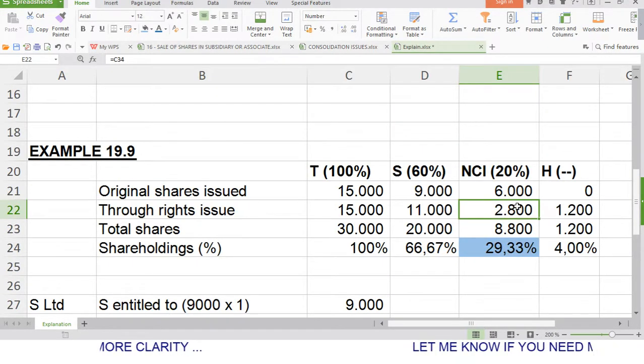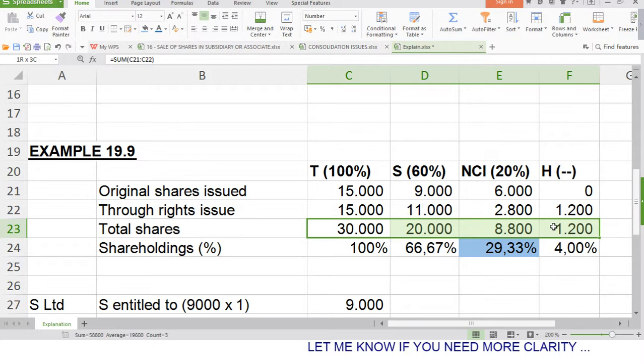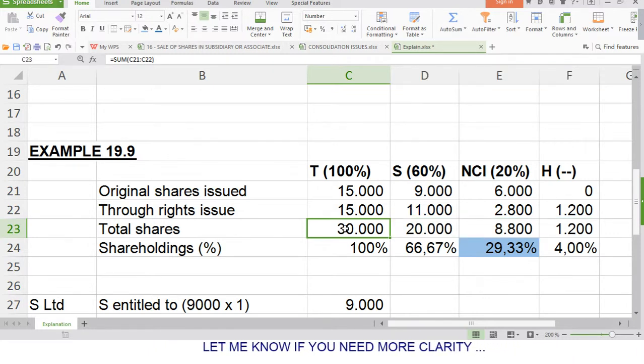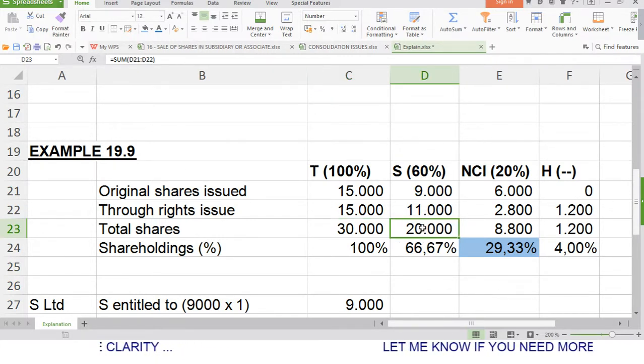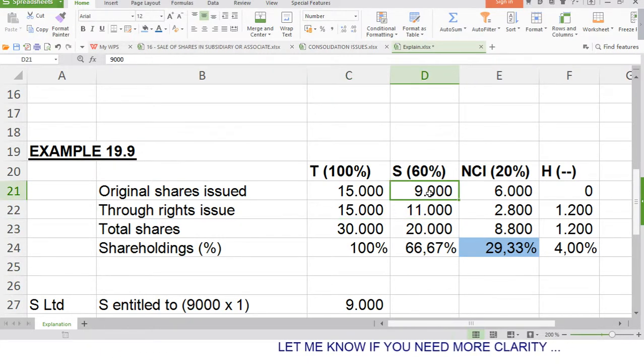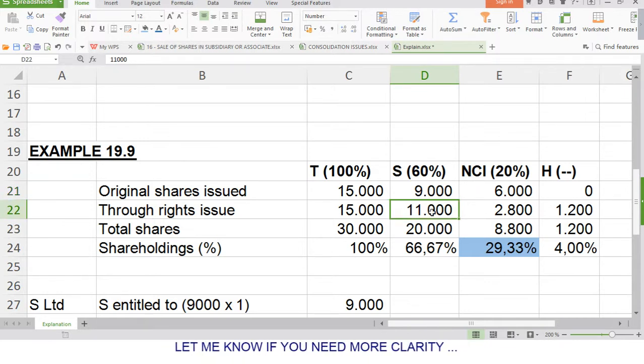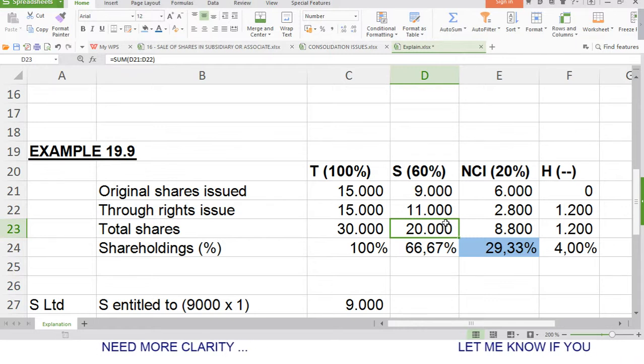This is the 2,800, and then I calculated the total number of shares is 30,000 now. In T there is 30,000 shares in issue now, and S is holding 20,000 shares, which is the 9,000 original shares plus the 11,000 additional shares, giving them a total of 20,000 shares.